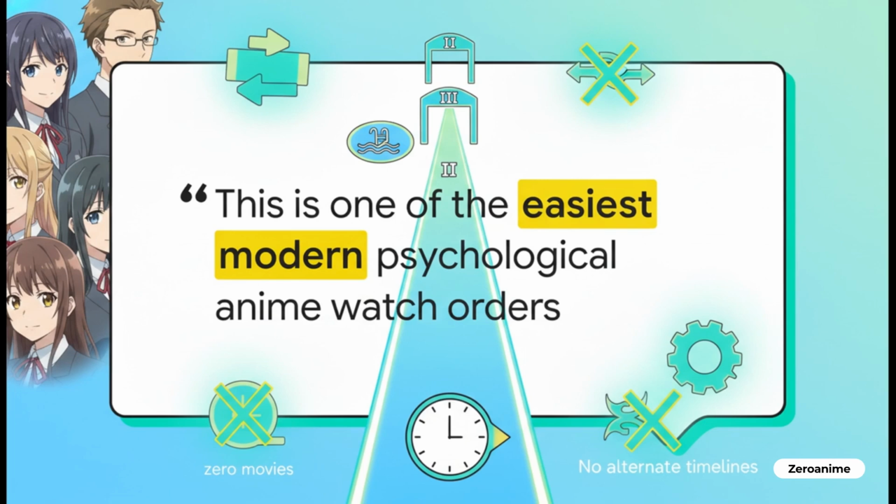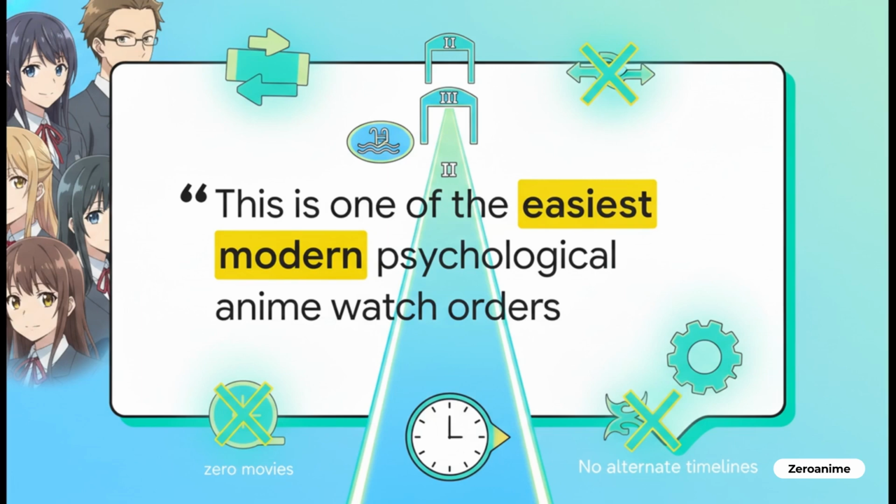This is actually one of the easiest modern psychological watch orders in existence. There are 0 movies to track down, no alternate timelines, no weird reboots, and no complicated continuity issues holding you back. I know 4 seasons sounds like a lot. Here's how to think about it. It is just a straight chronological line. Season 1, the optional OVA, Season 2, Season 3, and Season 4.